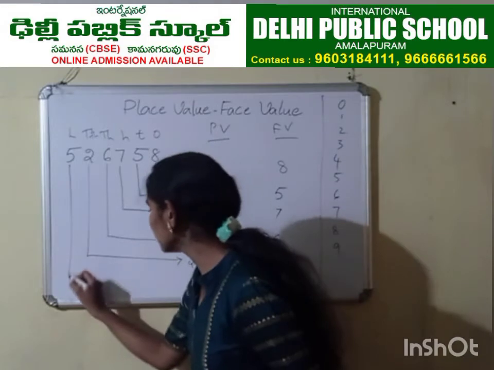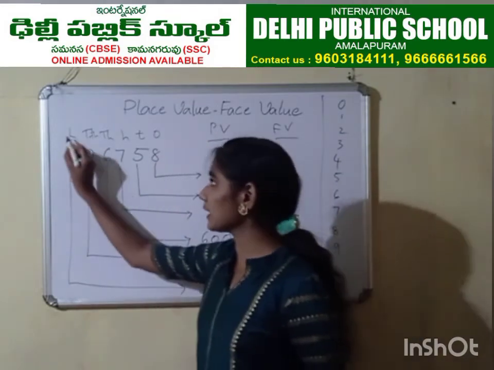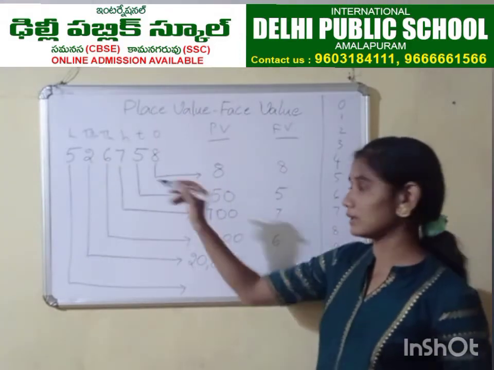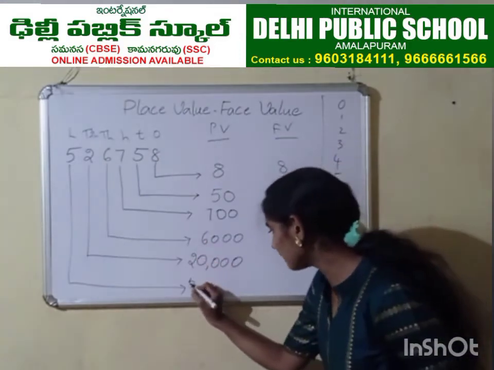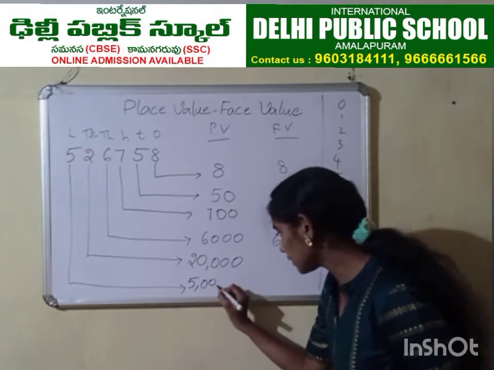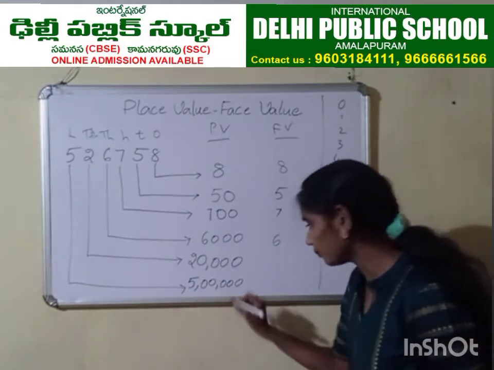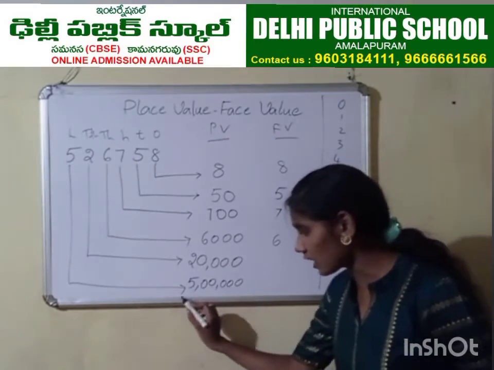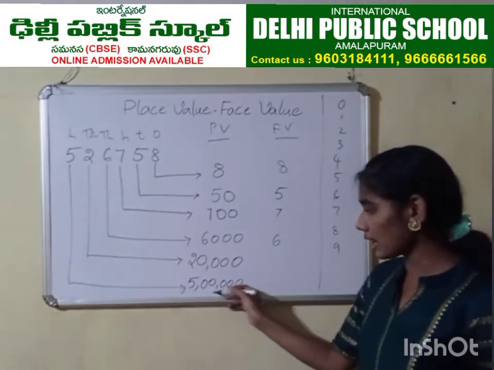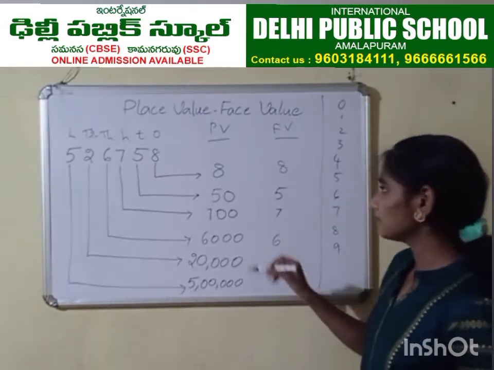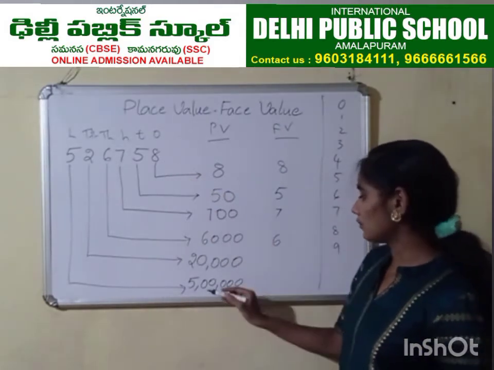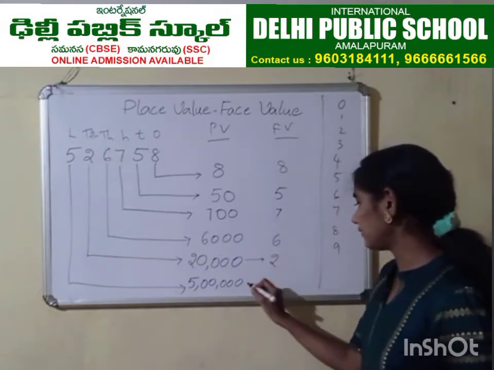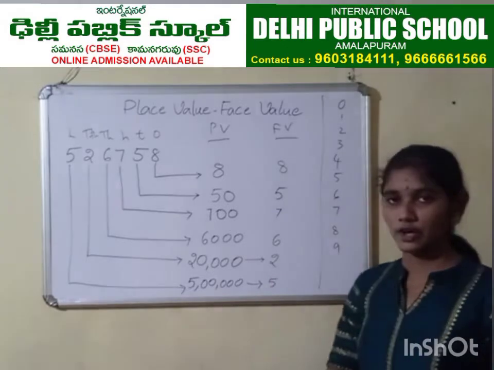Then come to lakh. So 5 is in which place? Lakhs place. So the place value of 5 will be 5 lakhs: 5,00,000. So let me repeat: ones, tens, hundreds, thousands, 10,000s, and then lakhs. That's why I put this many zeros. 5 lakh. See here. Now, the face value of 2 will be 2 only. Face value of 5 will be 5 only.